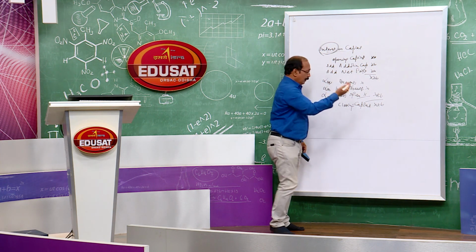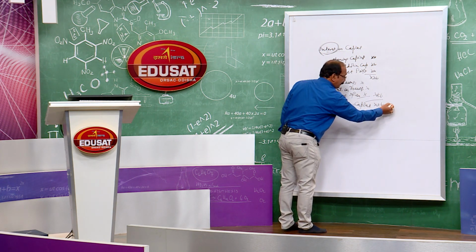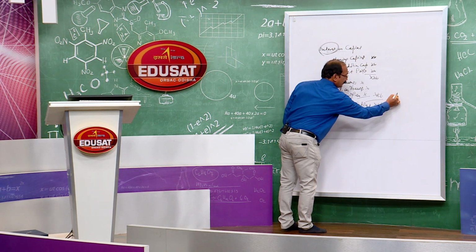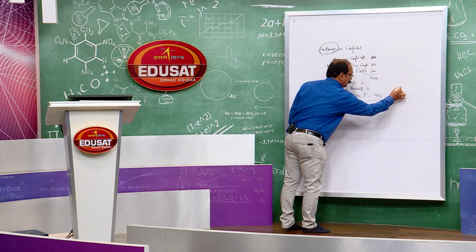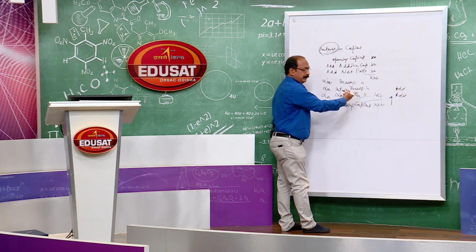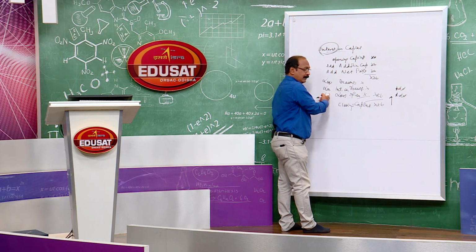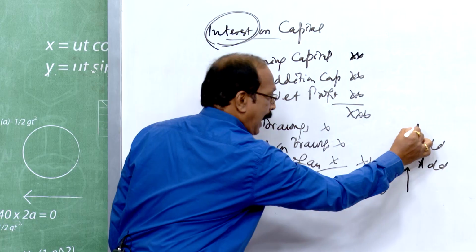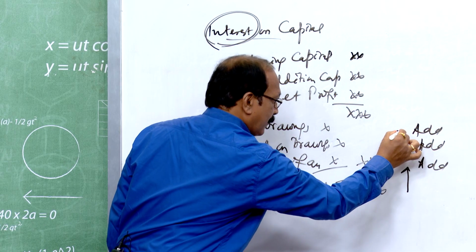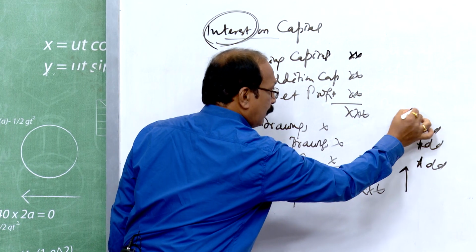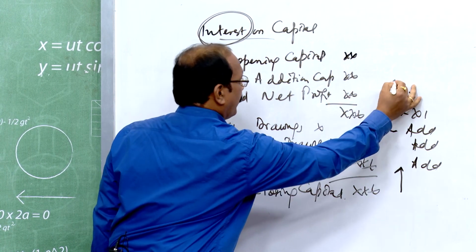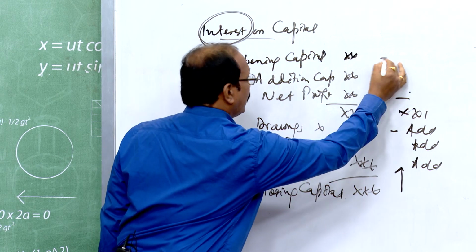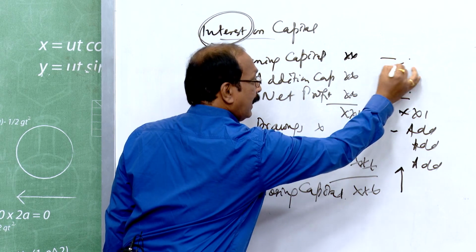Just reverse closing capital, add loss if any, add interest on drawings, because it was less, here you have to add, then add drawings, then whatever amount you will get, from this you have to minus net profit, minus additional capital, and you will get the opening capital.